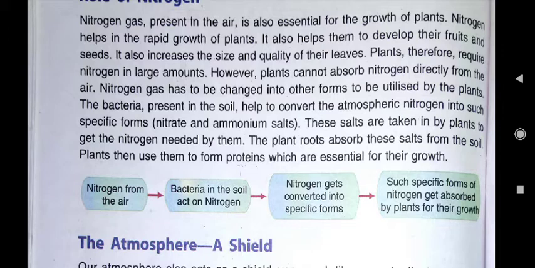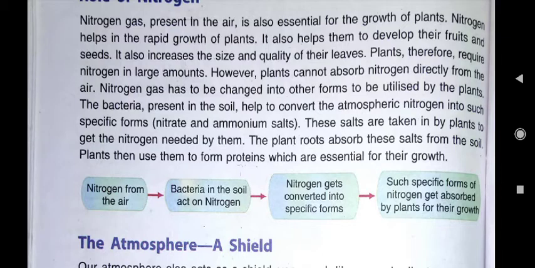With the help of their roots. The plant roots absorb these salts from the soil, and plants then use them to form proteins, and those proteins are essential for their growth.